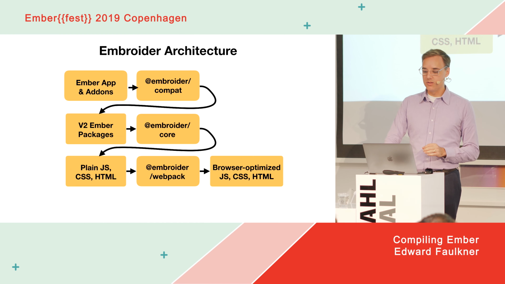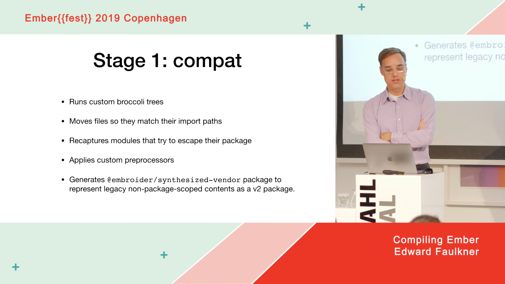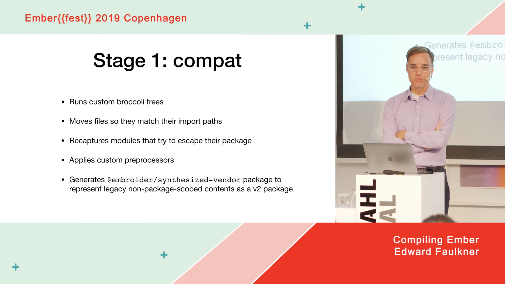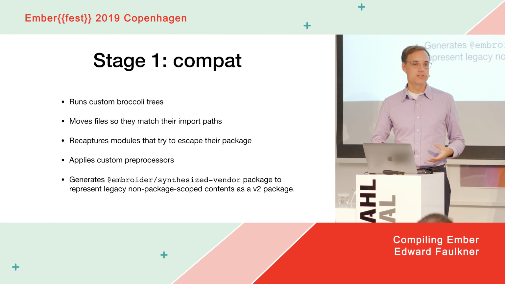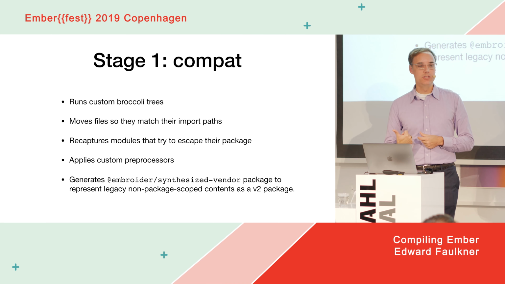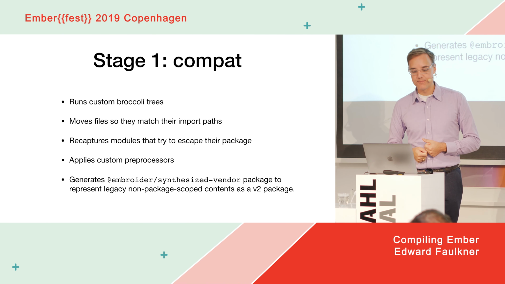So let's talk a little bit more about what goes on in the stages. In the compatibility stage, stage 1, this is where all the custom things that add-ons are trying to do, custom Broccoli trees that they provide, custom hooks and things like that, all have to run here, because by the output of this, we want all of our packages to be just a bunch of files sitting on disk, just a bunch of plain old node modules. And we move files around so that they always match their import paths, right? In the v2 spec, if you say you're importing something from QUnit, it's going to come from the actual package QUnit, where Node expects to find it.